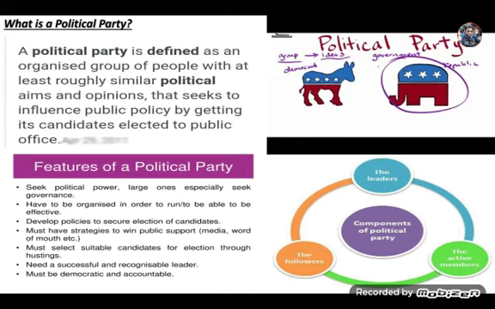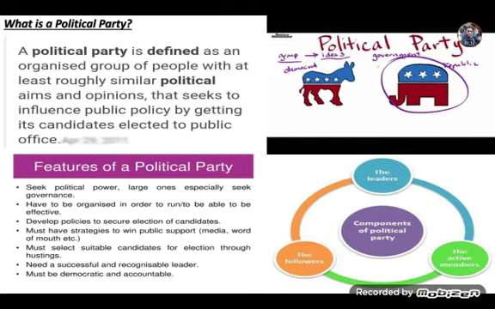And on the right side you will see there are three components of political parties. Three components are always there in every political party: the leaders, the followers, and the active members.